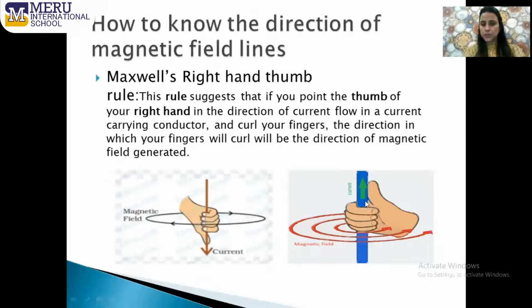As you can see in this picture, this blue color is showing the current carrying straight conductor. You are holding it in such a manner that your thumb points in the direction of the current. Then the curl of the fingers is going to give you the direction of the magnetic field lines. Similarly, if the current is flowing in the downward direction, then the curling of the fingers will be like this. So the curl of the fingers will give you the direction of the magnetic field lines, that is the clockwise direction.